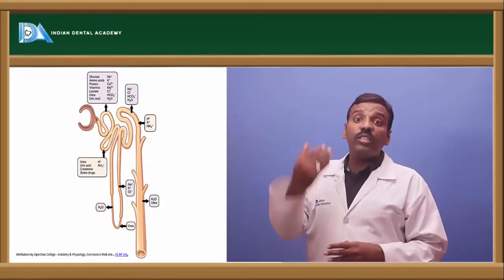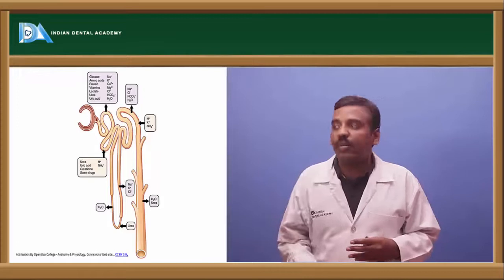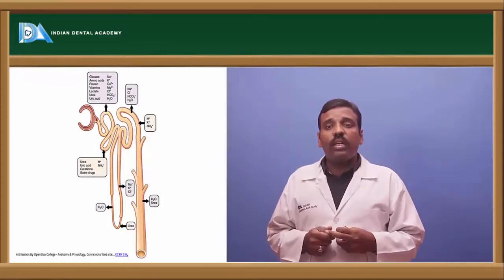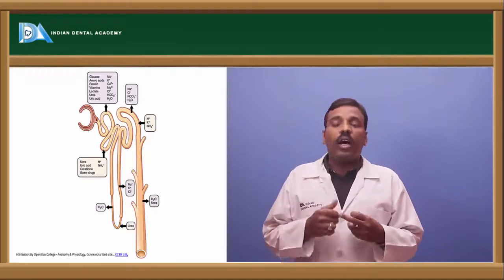Whereas coming to the secretion into the tubule, the segment is water, hydrogen ions, potassium ions and ammonium ions.